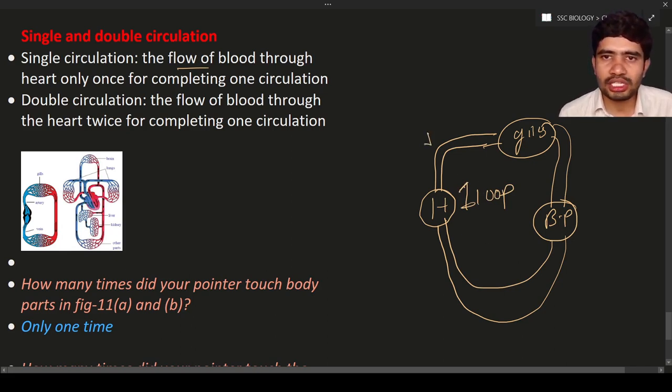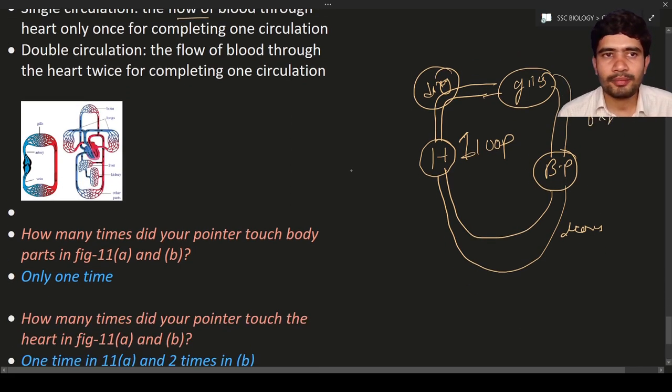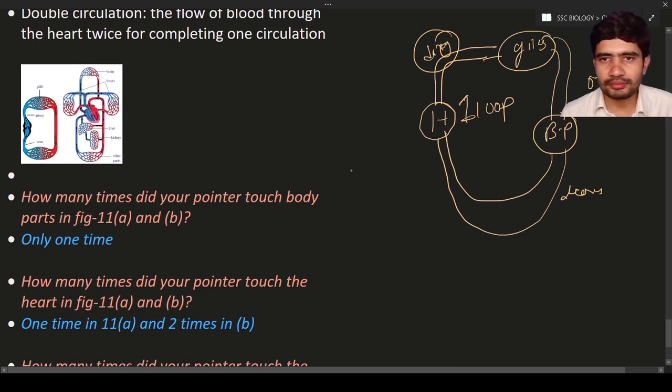Here the blood is deoxygenated, here it will be oxygenated, and here again deoxygenated, and so on. Such kind of circulation is known as single circulation. It is seen in fishes. But in human beings, the heart works differently.